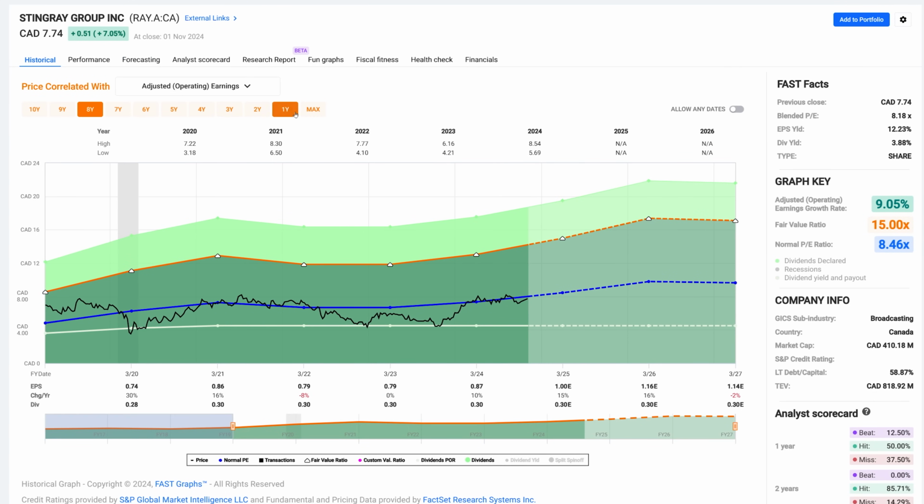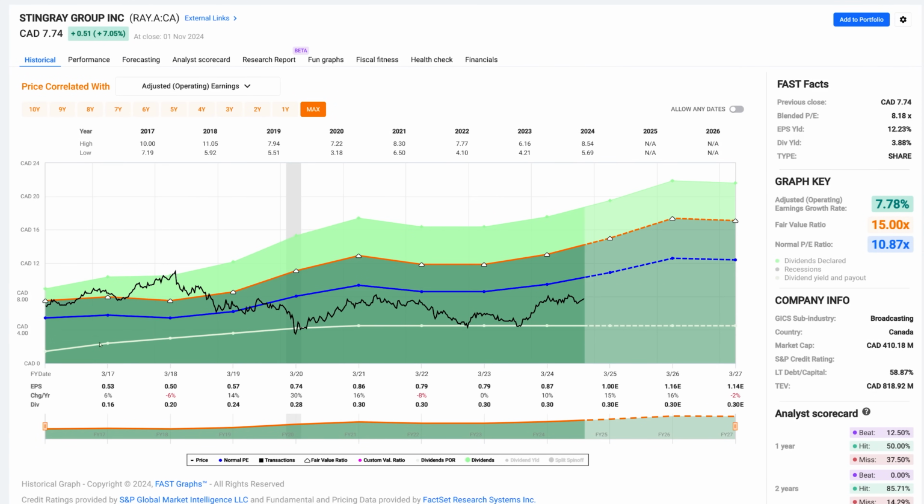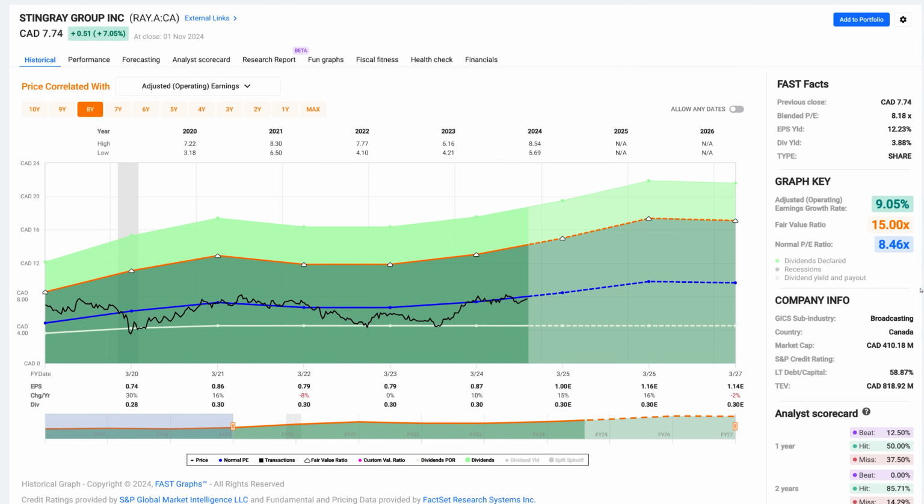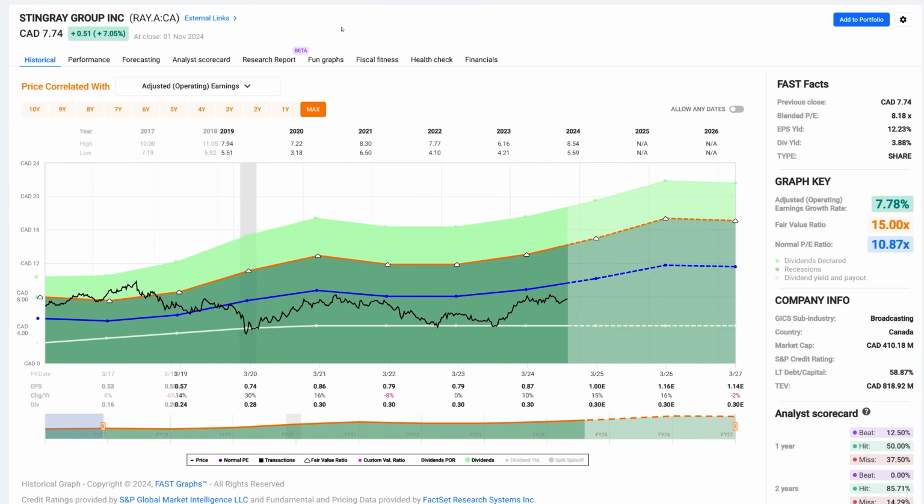But again, I would be looking at this company as what I would call a blue line company, but it's been around at 8. Keep in mind, as I adjust the time frame, this shows a 10 multiple, but as I adjust the time frame to 8 years, I'm getting that 8.46 multiple. Okay, so that's Stingray Group.